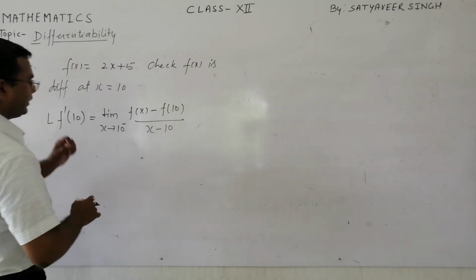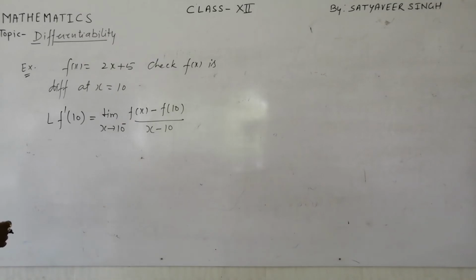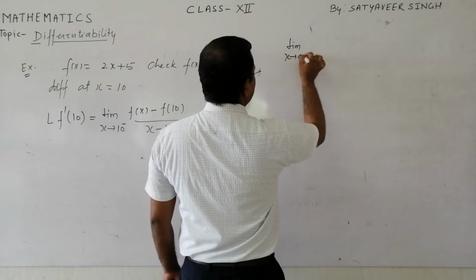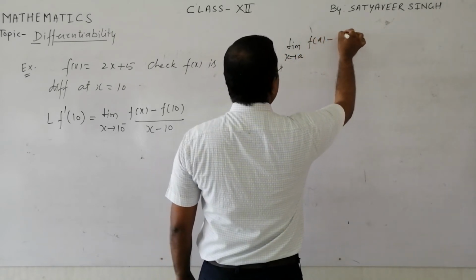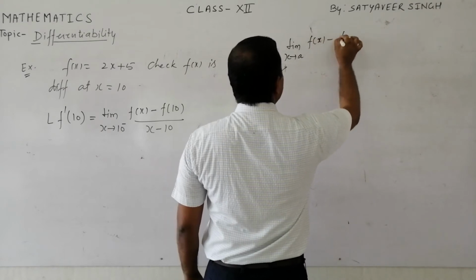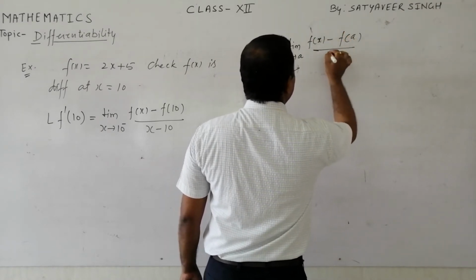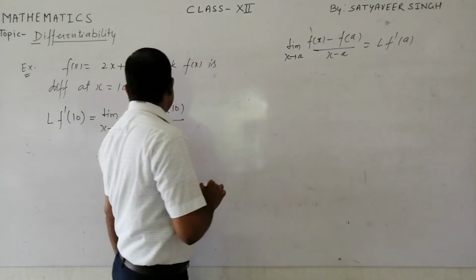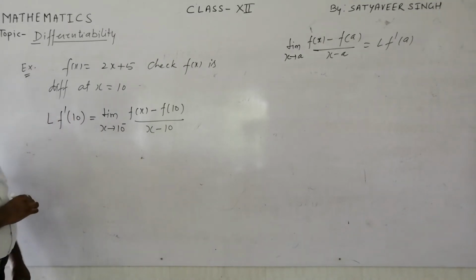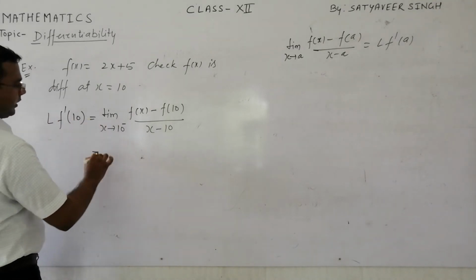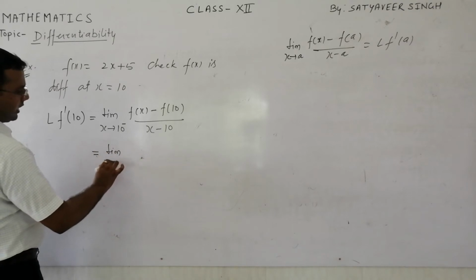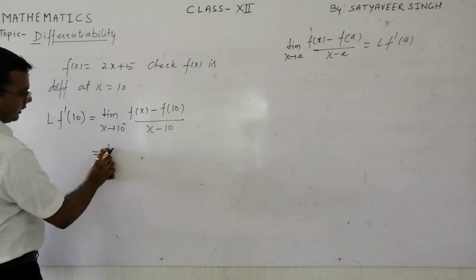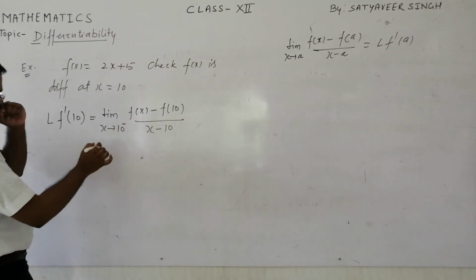This is the formula I just discussed with you. The formula is limit x approaches a, f of x minus f of a upon x minus a. This represents Lf dash a. Here a is 10. So we can check this limit. We can further write this in detail as I gave you the second formula.